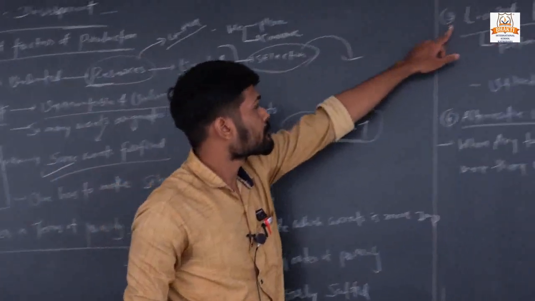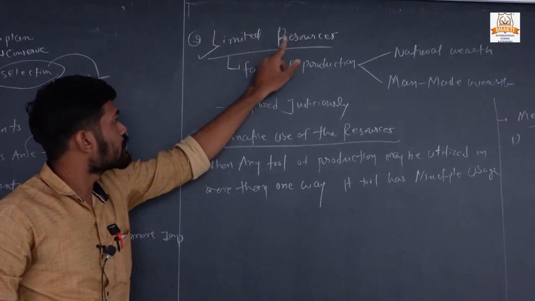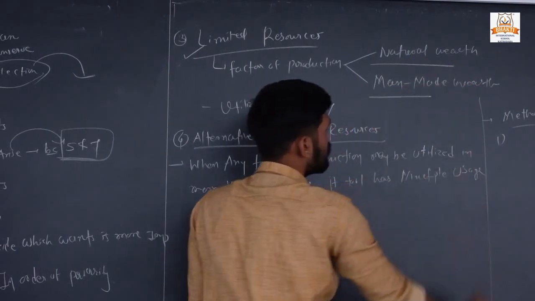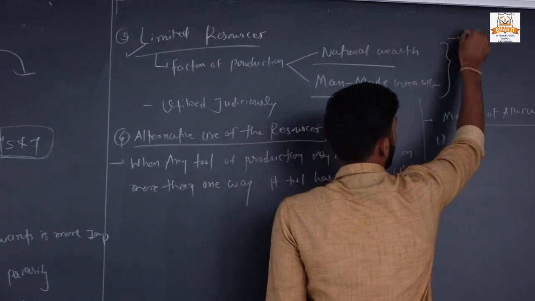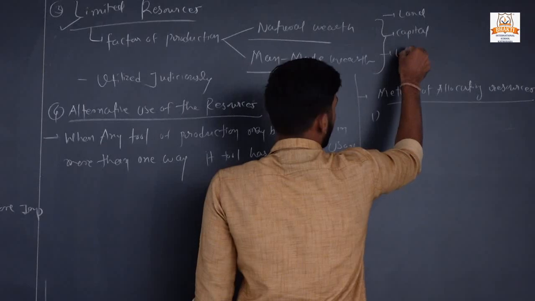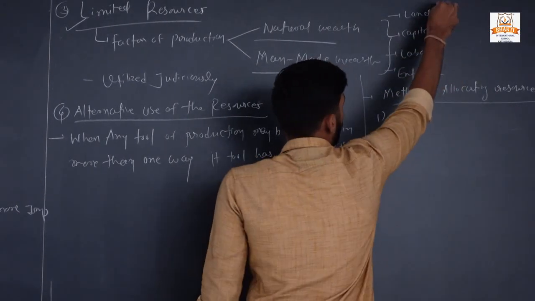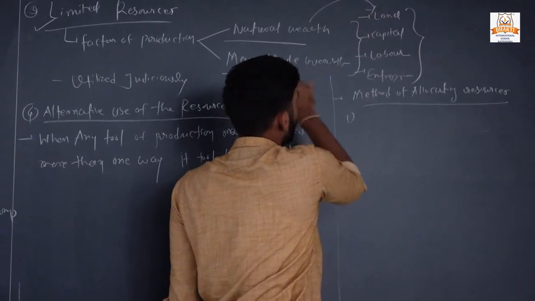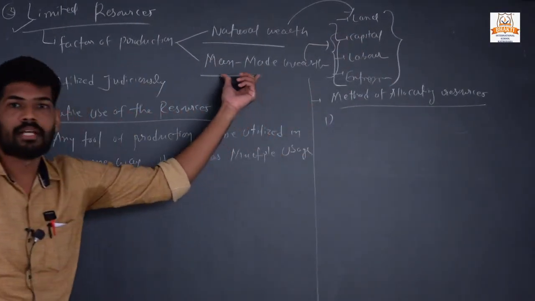Okay, third topic, limited resources. We all know that the factors of production are made up of natural wealth and man-made wealth. Okay, we have studied four factors of production: land, capital, labor and entrepreneurship. So out of these four factors, land is natural wealth, while capital, labor and entrepreneurship are man-made wealth.